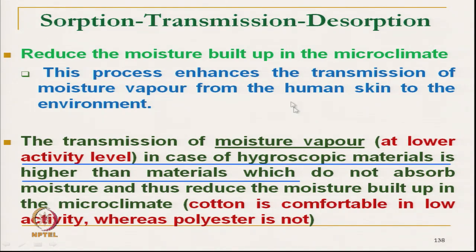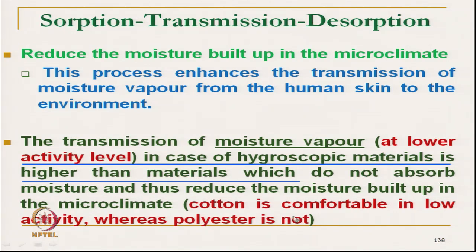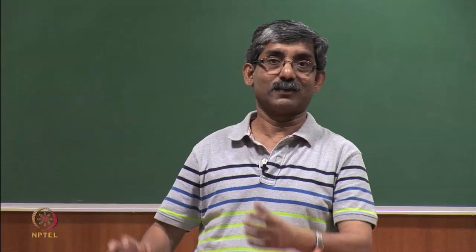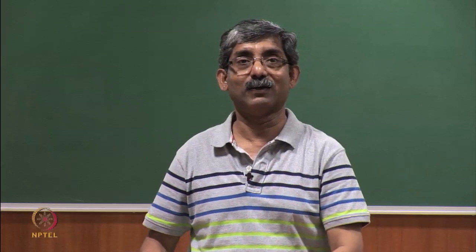That is why cotton is comfortable at low activity level, whereas polyester is not. That means it does not absorb moisture at low activity level.